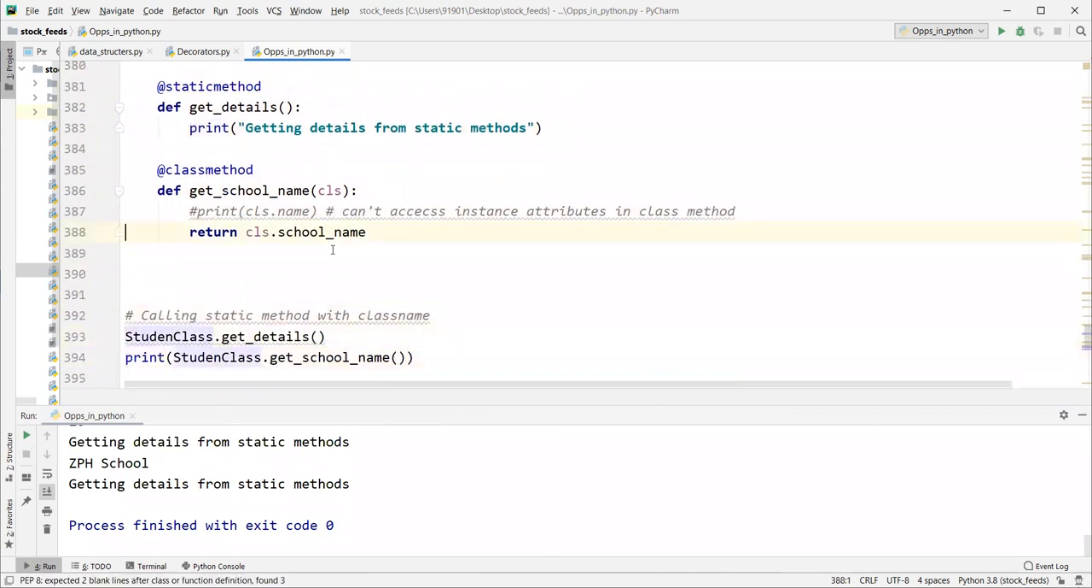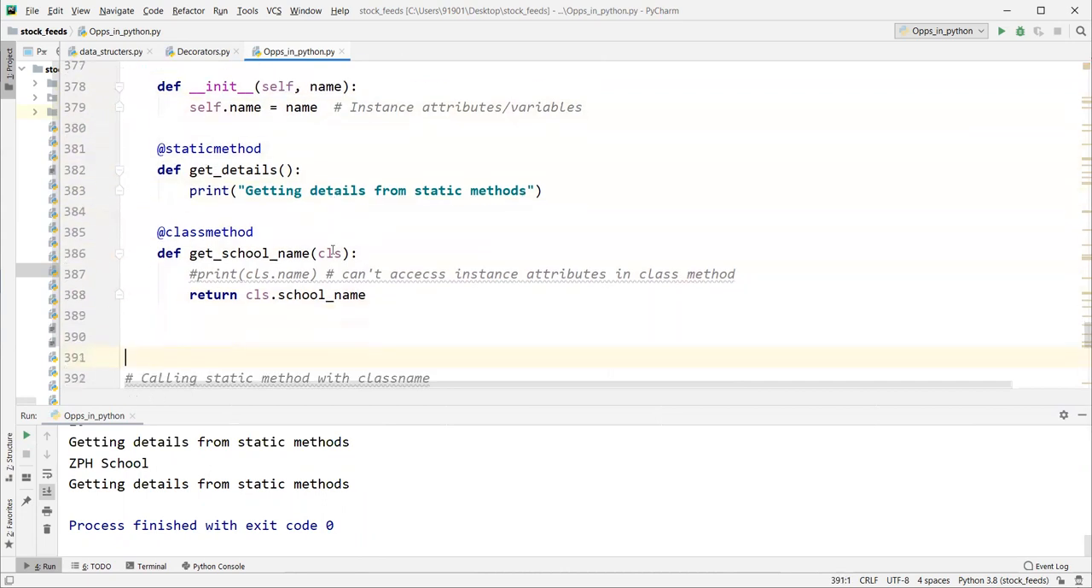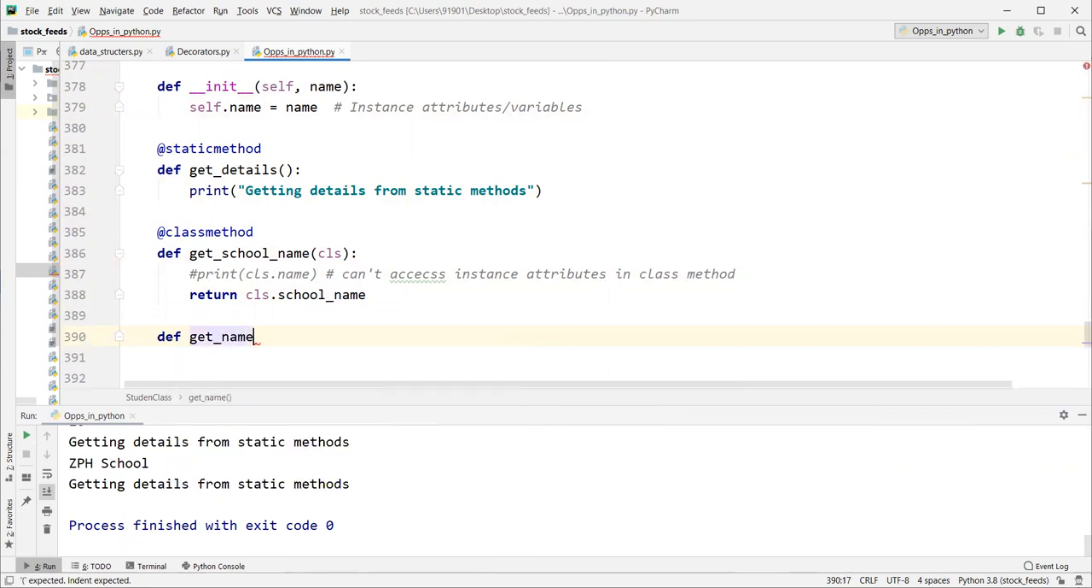But how do I print that name? If I want to print this one, we can have one instance method to deal with instance variables. Let's say get name. So by default, if I define it like this, it is taking self, right?